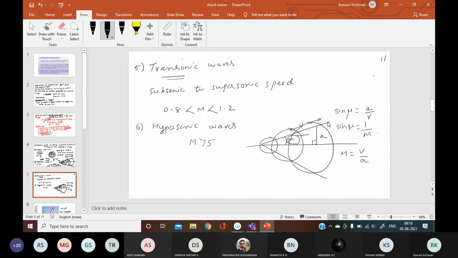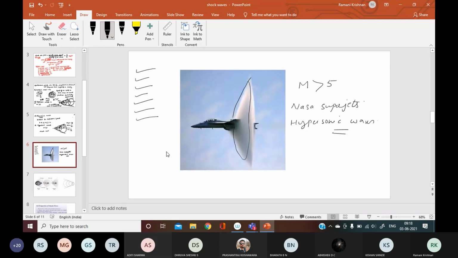Mu is called the Mach angle, and this imaginary cone which we are drawing is called the Mach cone. Up to this we have seen, and I also showed you what will happen with NASA supersonic jets having a Mach number. You can see that when they're moving, how the whole medium is getting disturbed, and how there's a change in density, pressure and temperature of the medium.